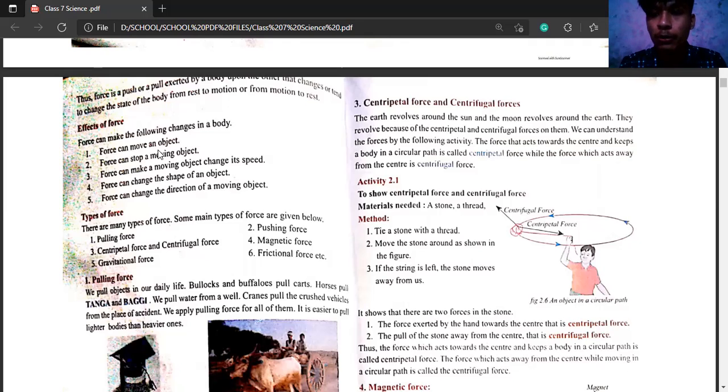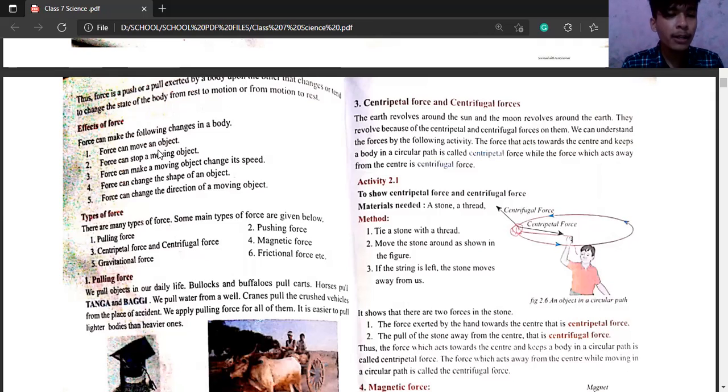Then you can apply the force and you can stop that ball. Right? How is that ball stopping? Because you have applied some force. So force can stop a moving object also.